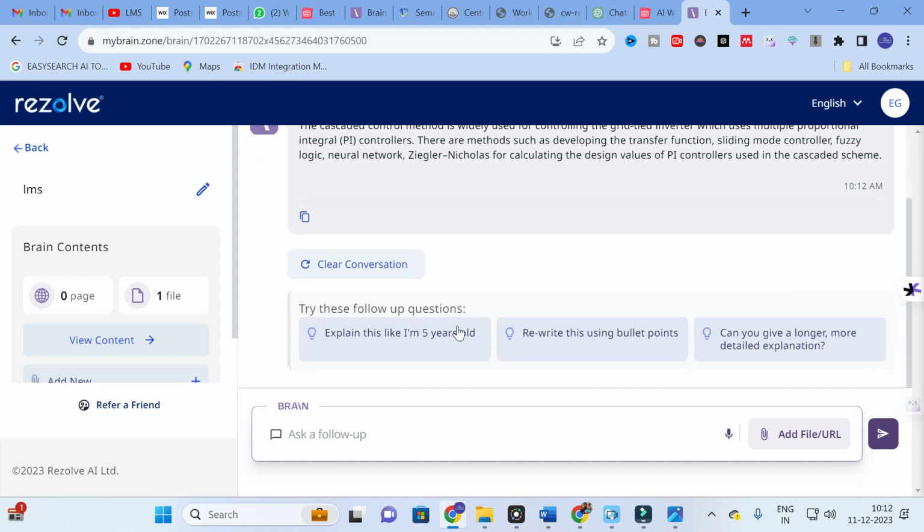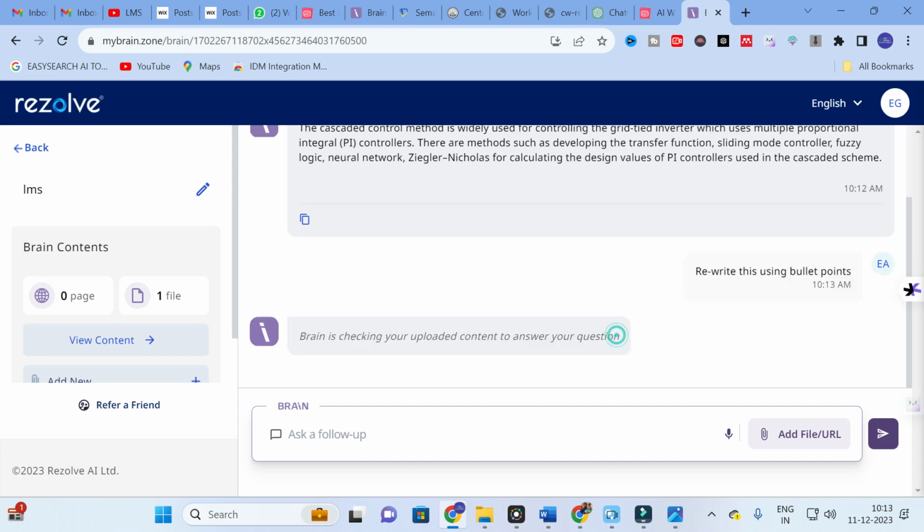After that, if you want, you can use options like explain it like I am 5 years old, or rewrite using bullet points, or give a longer or more detailed explanation. So here you can click any of the options. For example, rewrite this in bullet points. I am going to click this rewrite in bullet points. So it will generate content for you.